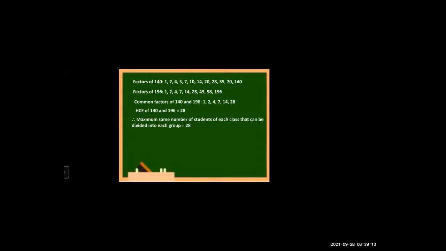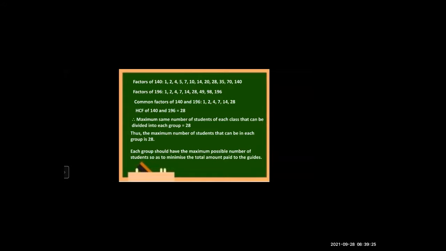May I tell, teacher? Yes. 1, 2, 4, 7, 14, 28. Yes. Common factors. And the HCF is 28. The highest one is 28. So HCF we got. Finally, it is 28. That means we have to make the groups of 28 students. In each group, there will be 28 students. Thus, the maximum number of students that can be in each group is 28.